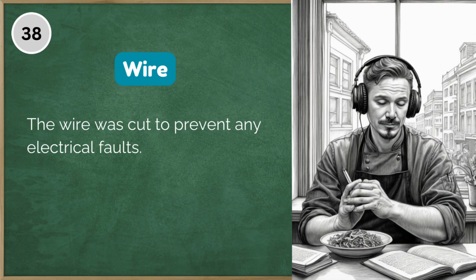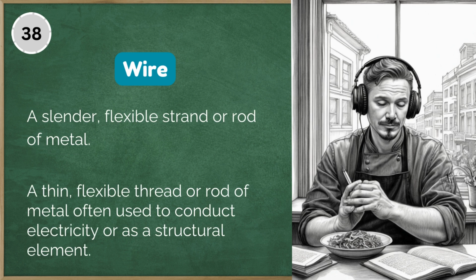38. The wire was cut to prevent any electrical faults. Wire, a slender, flexible strand or rod of metal. Wire, a thin, flexible thread or rod of metal often used to conduct electricity or as a structural element.